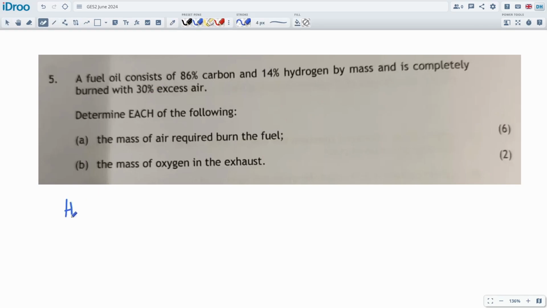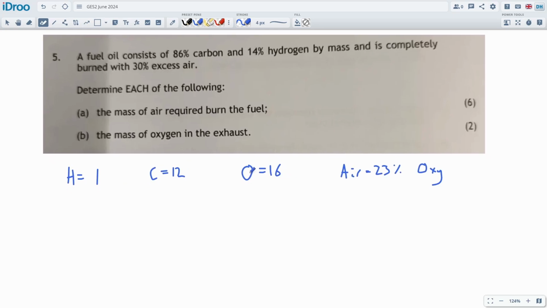Okay, so we're going to start with the relative atomic masses. Hydrogen is equal to 1, carbon is 12, oxygen is 16, and we're going to say that air is 23% oxygen by mass. Okay, and the first thing to look at is how much carbon. Oh yeah, this question doesn't say how much fuel we're burning. This is a typo on the question, so I'm going to assume we're burning 1 kilogram. We can actually give the answers per kilogram. I'm sure that's what they meant. They've just never said it this way before, and that's how we can get away with these kinds of typos.